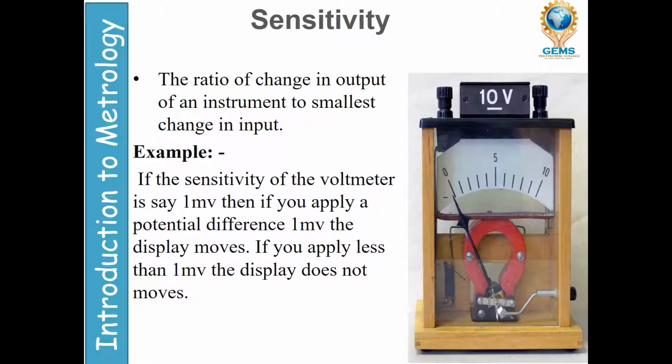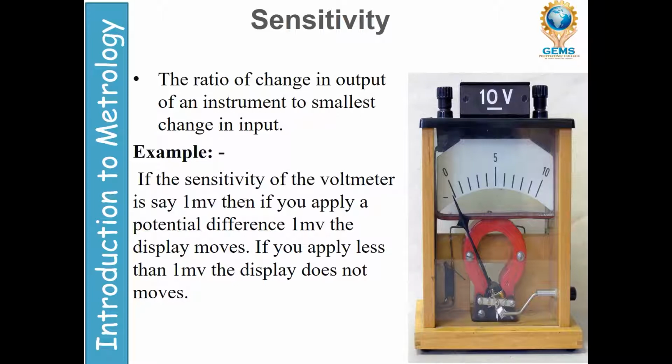So here the example shows that if you give a voltmeter whose sensitivity is 1 millivolt, whenever you give 1 millivolt to the input of the voltmeter, only then the display will move and give a reading. If you are applying less than that, the display cannot move. This is what sensitivity means. If there is any change in the input, then the output will change. If there is no change in the input, there is no change in the output.